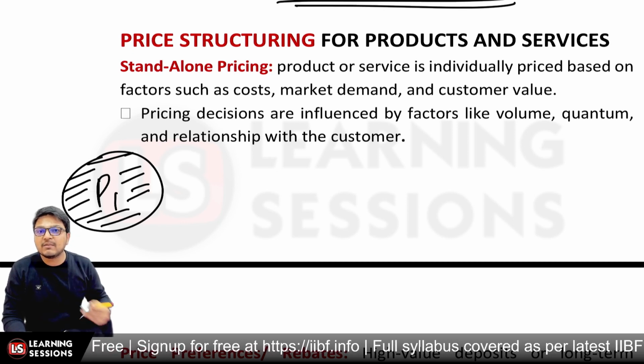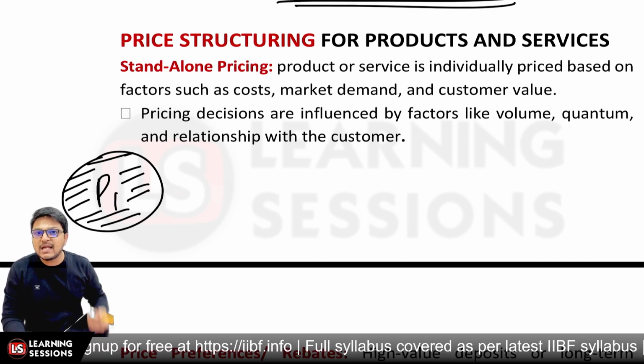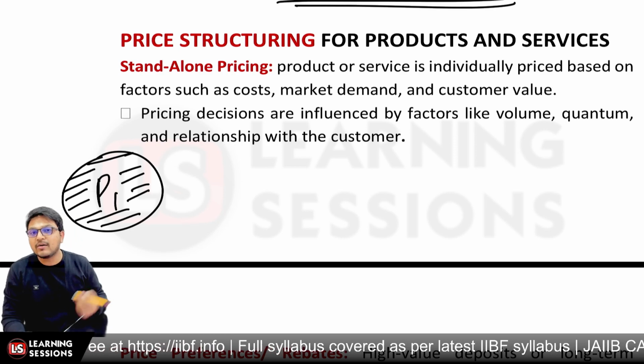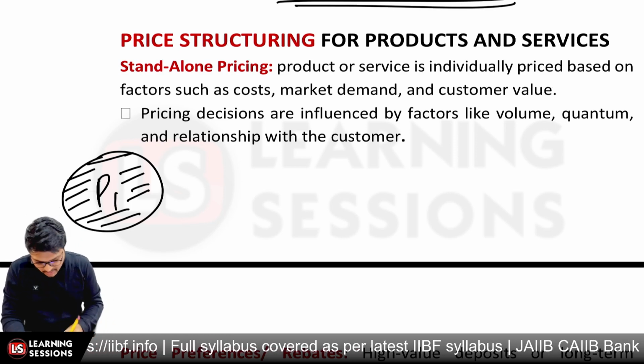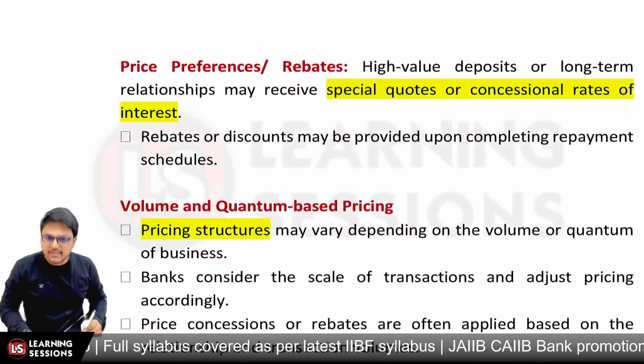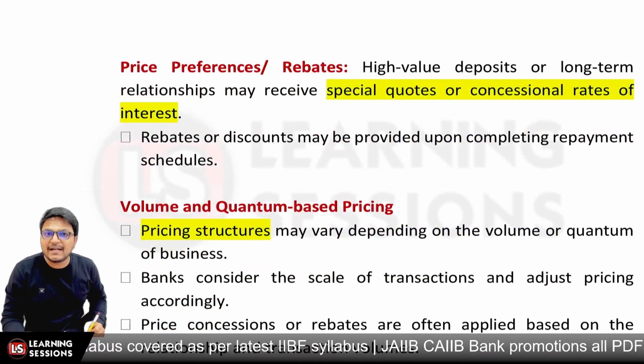Now pricing decisions are taken by the volume we are able to sell, or the quantum we are able to sell, or the relationship with the customer. That's the standalone pricing. The second one is related to price preference or rebates.